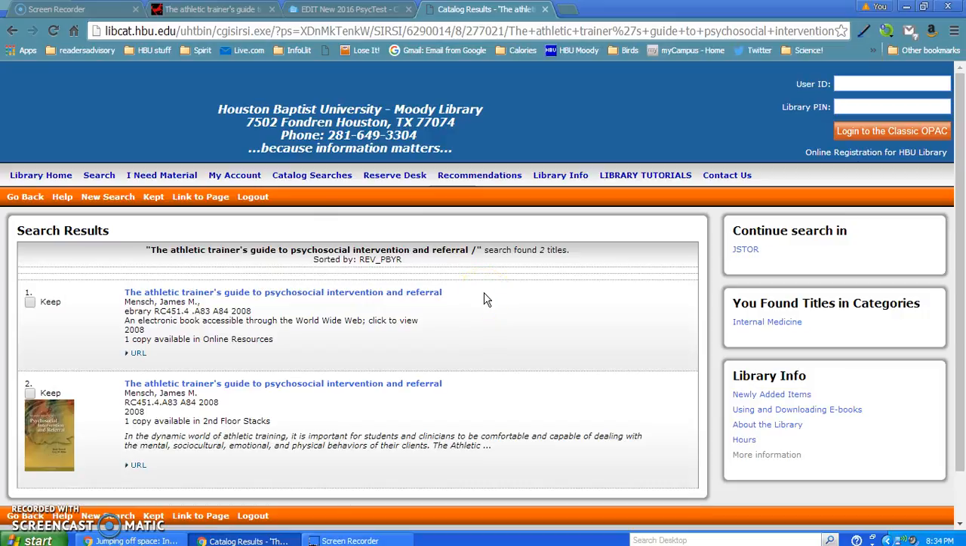It's actually an online book and also a book on the 2nd floor of the library under this call number right here, RC451.4.A83A84 2008. So you could actually check this book out with your ID at the circulation desk, but I'm going to go ahead and click on the URL for the online version of this. It's going to eBrary.